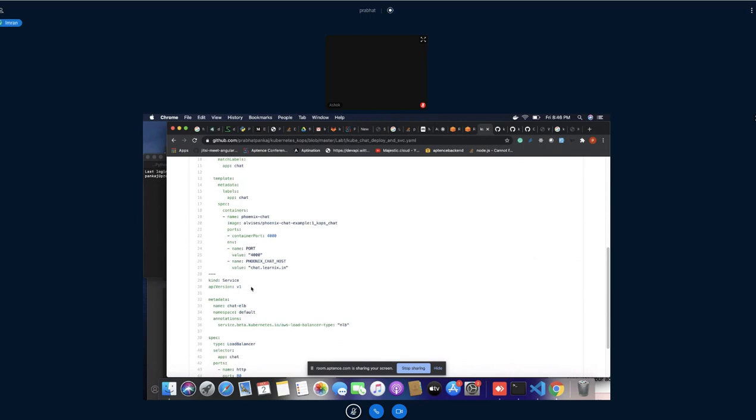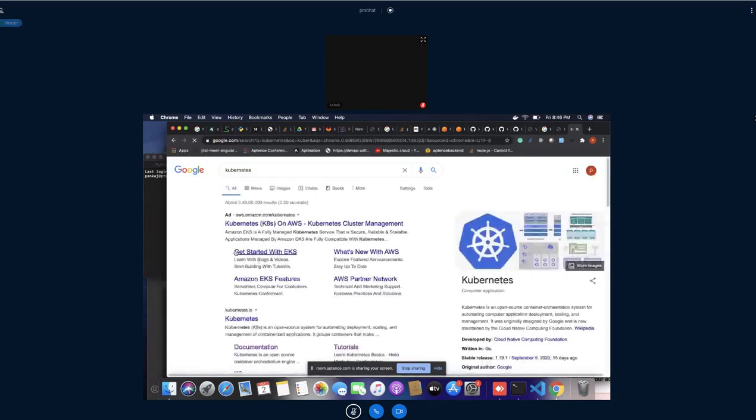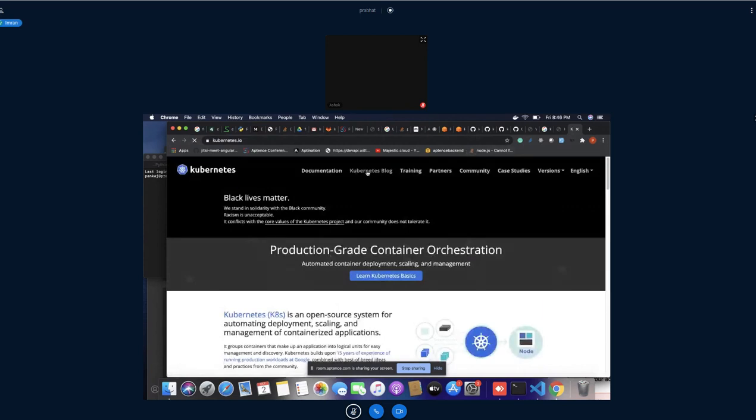The point is you will have to understand this terminology, each and everything one by one. In the next class we'll be discussing more about this, but it would be somewhat the same. So I request you, please go through this and try to understand these terms. What is API version? What is metadata? What is replica? What is selector? Just Google it and you will get all the insight. You can get it from the official website as well.